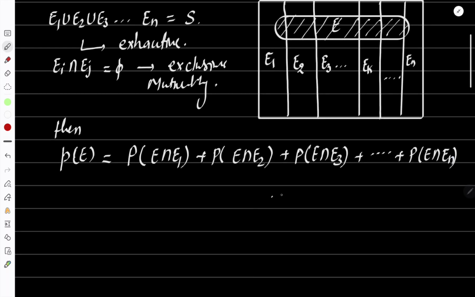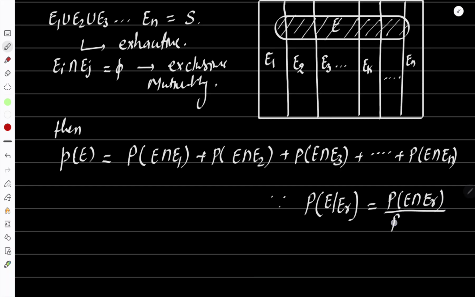You know that conditional probability says probability of E when already Er has occurred equals probability of E intersection Er divided by probability of Er.